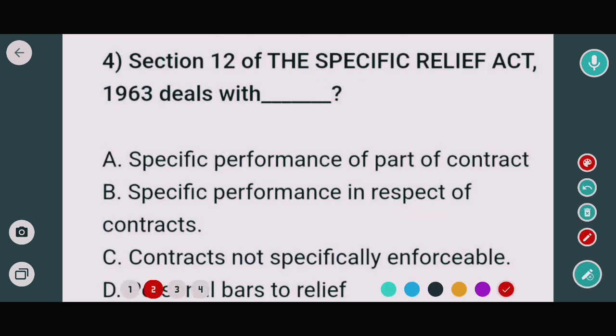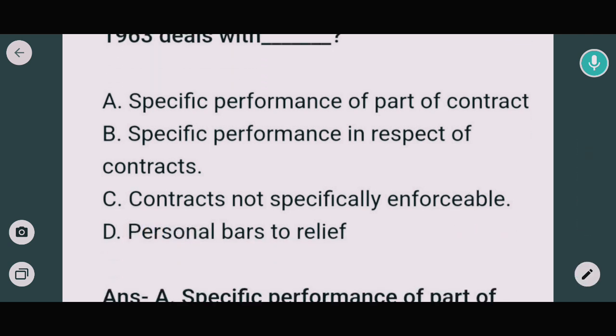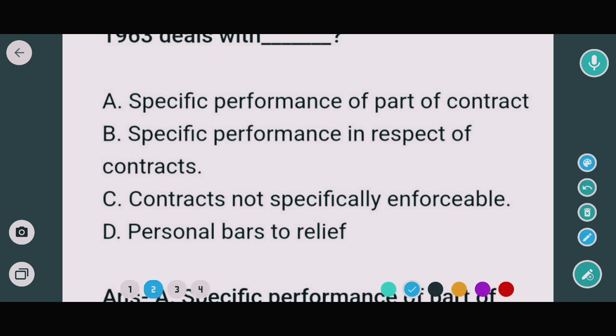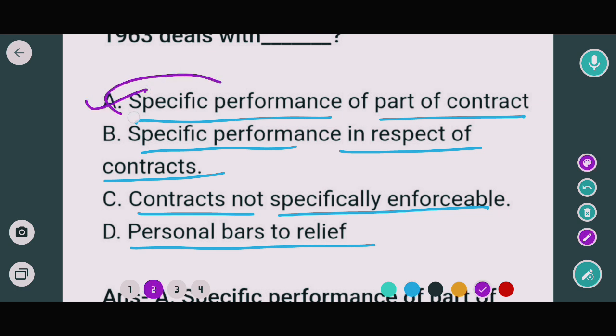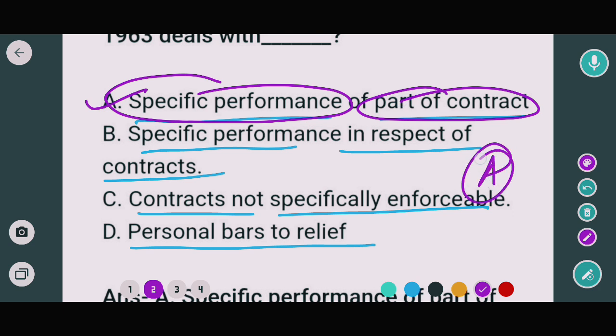The next question is about Section 12 of the Specific Relief Act 1963. It deals with which of the following? The options are specific performance of part of a contract, specific performance in respect of contracts not specifically enforceable, personal bars to relief. In this case, the correct option would be option A. That means specific performance of part of the contract.